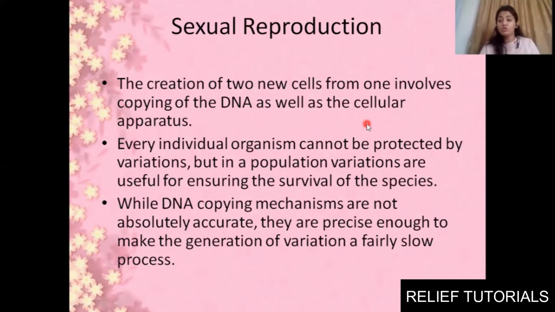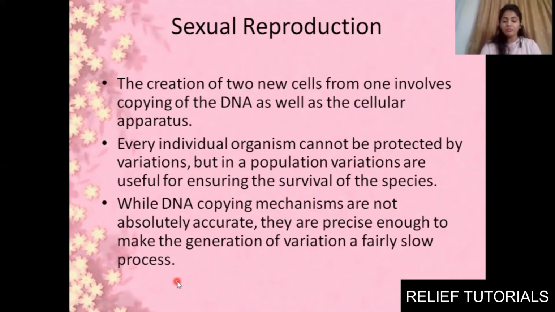And second, variation is needed for evolution as well. Clear? Now, while DNA copying mechanisms are not absolutely accurate, we know that there won't be an exact same copy of DNA, but there will be similarity. Clear? They are precise enough to make the generation of variation a fairly slow process.